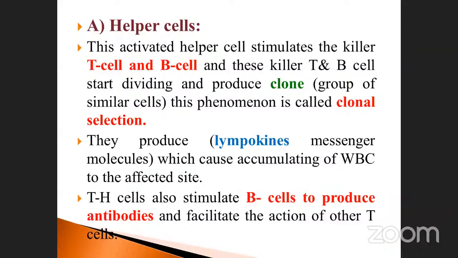Okay, they produce lymphokines, messenger molecules, which cause accumulation of WBCs at the affected site. Sometimes this is directly involved with two cells, isn't it? Sometimes any other blood components, which ones in WBC? What are the WBCs?